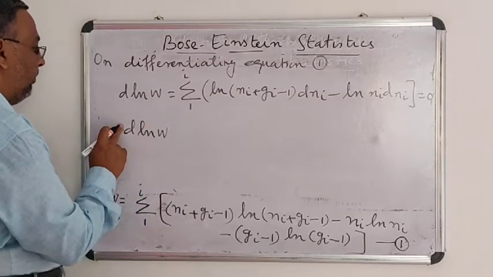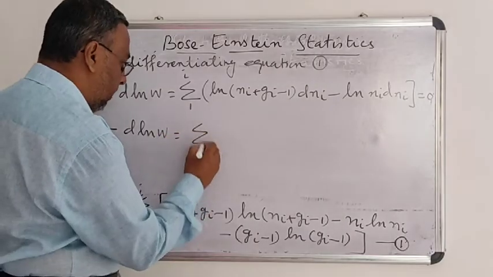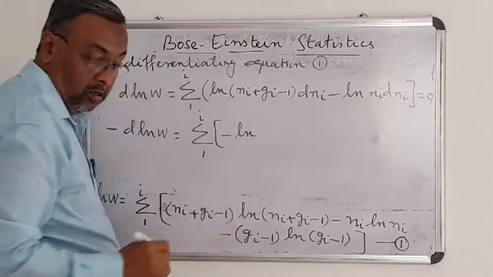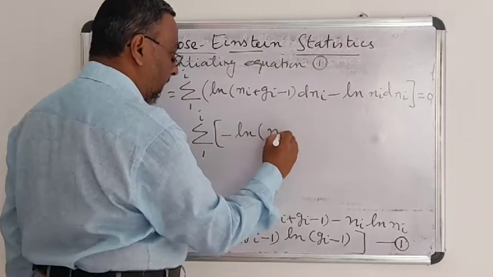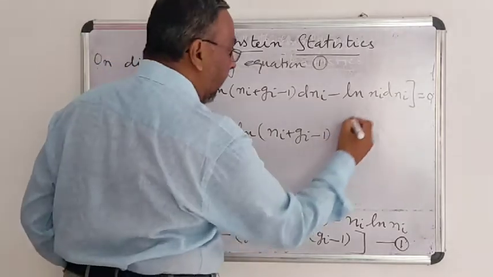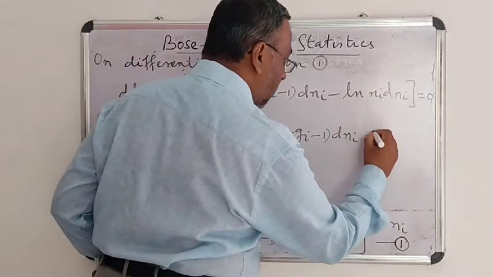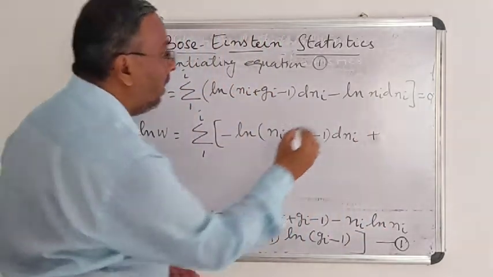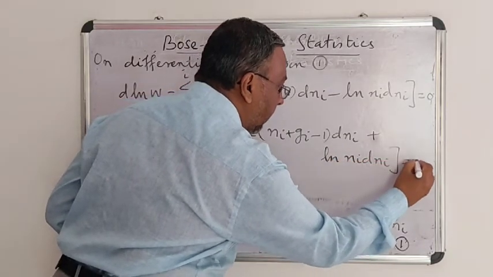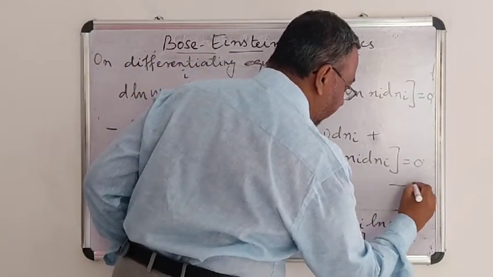Minus d ln W, I am putting minus here, equal to sigma 1 to I of minus ln (Ni plus Gi minus 1) into dNi plus ln Ni dNi equal to 0. I am taking this as equation 2.